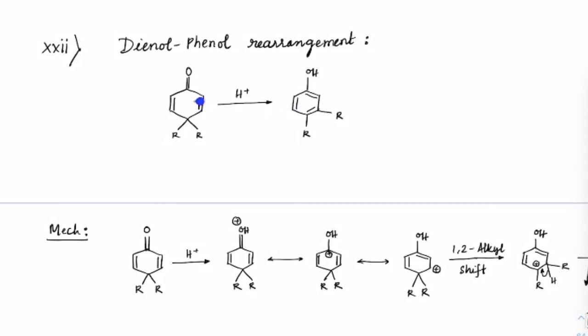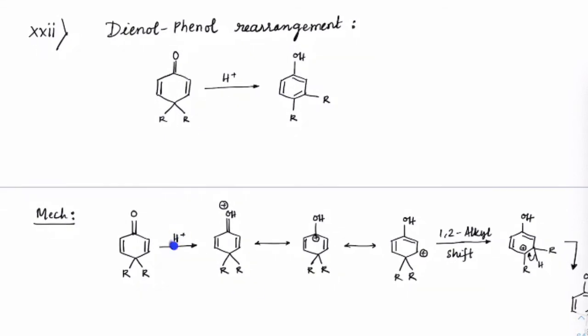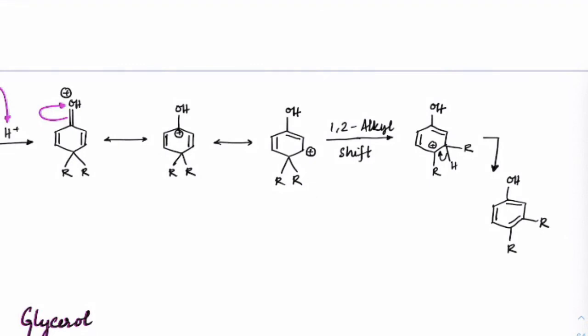So it is like what happens before rearrangement. So in H plus, this type of phenolic forms, if you can get where phenol is the more stable form, so this ketone will convert into that. See the mechanism. In H plus, the lone pair present on oxygen will attack this H plus and it becomes OH. As it becomes OH, it will take away its lone pair and gets the carbocation. The carbocation keeps rotating around the ring, and once it gets to this form here, then migration will take place.